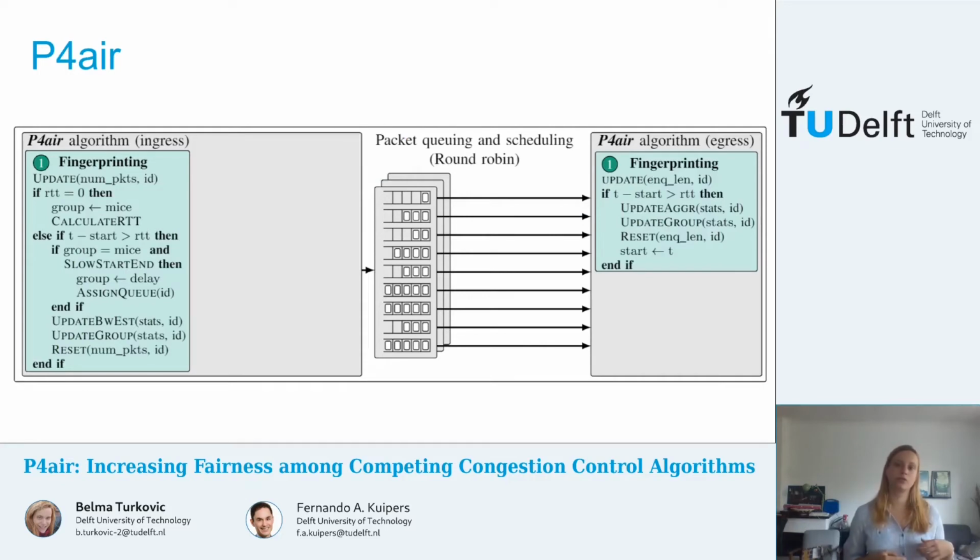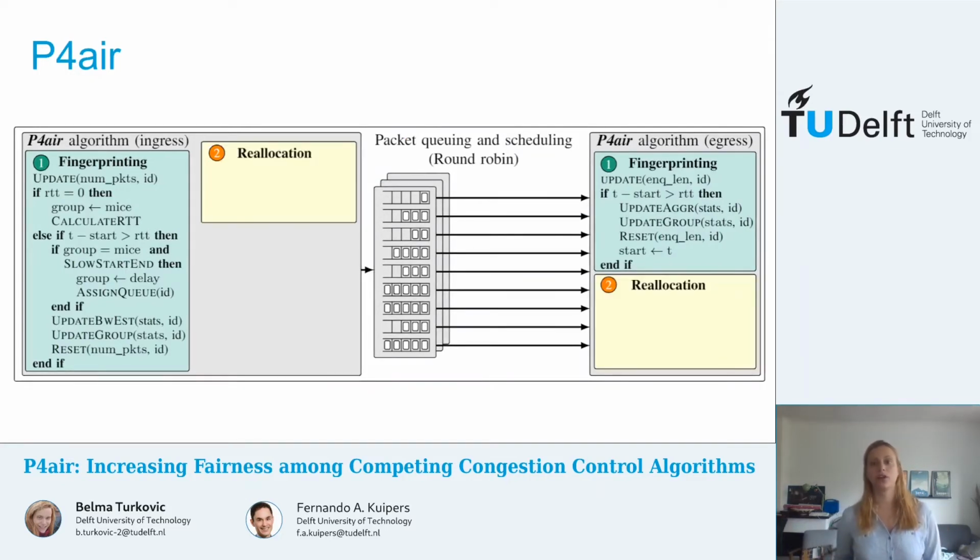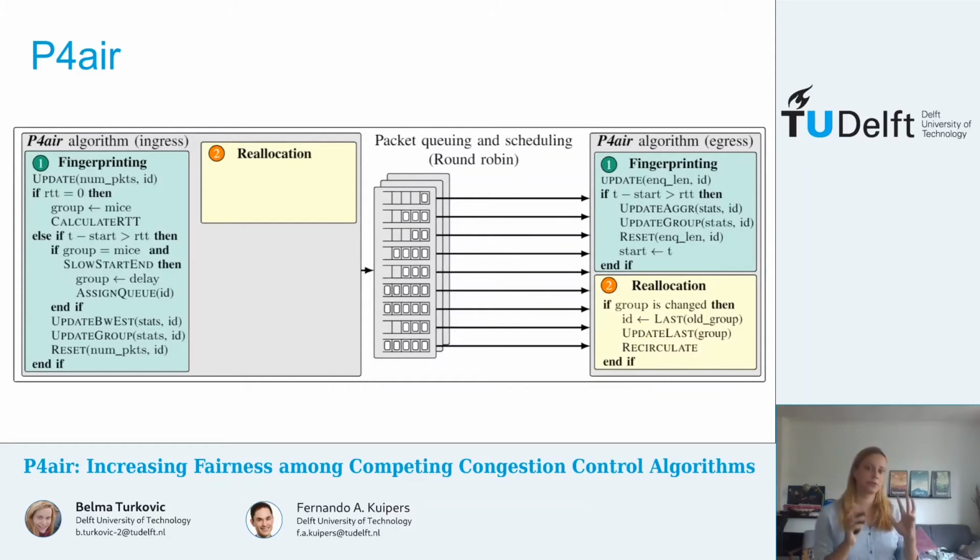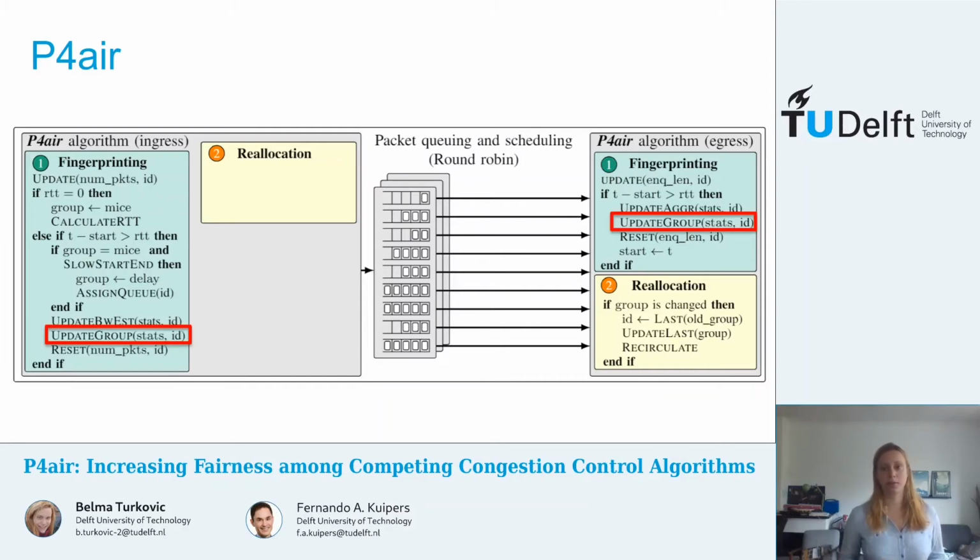So now we'll move on to the second P4air module, which is the reallocation module. This module performs two important tasks. First, it stores the estimated group, and second, it redistributes the queues between groups. So let's first start with the first task. The decision to queue a packet into a certain queue, so that this packet is processed with other flows that use similar metrics, must be made in the ingress, so before the packet is queued. However, the decision to reclassify the flow can be made in egress, so after the queue stats are known, as we can see here.